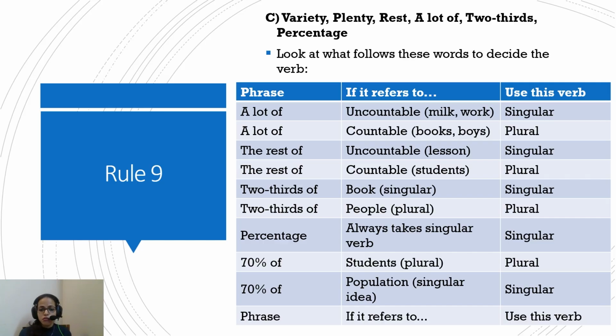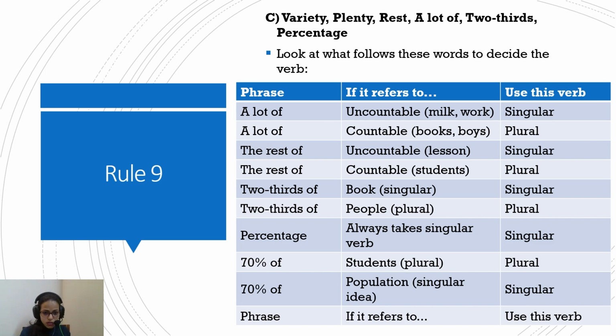The phrase two-third of, book, singular. The phrase two-third of, people: you can count people, so two-third of people would be a number of people. So plural. Percentage depends on what follows. 70% of students, plural; 70% of population, singular.